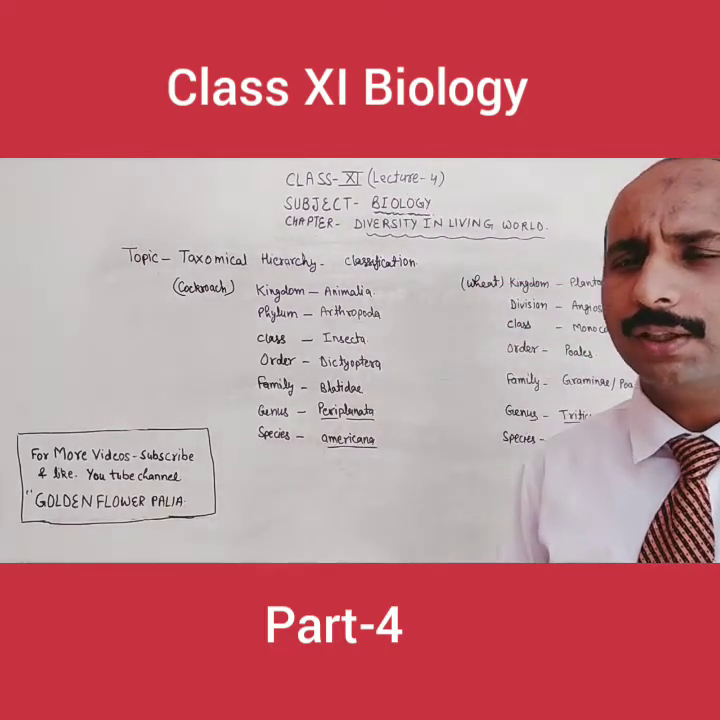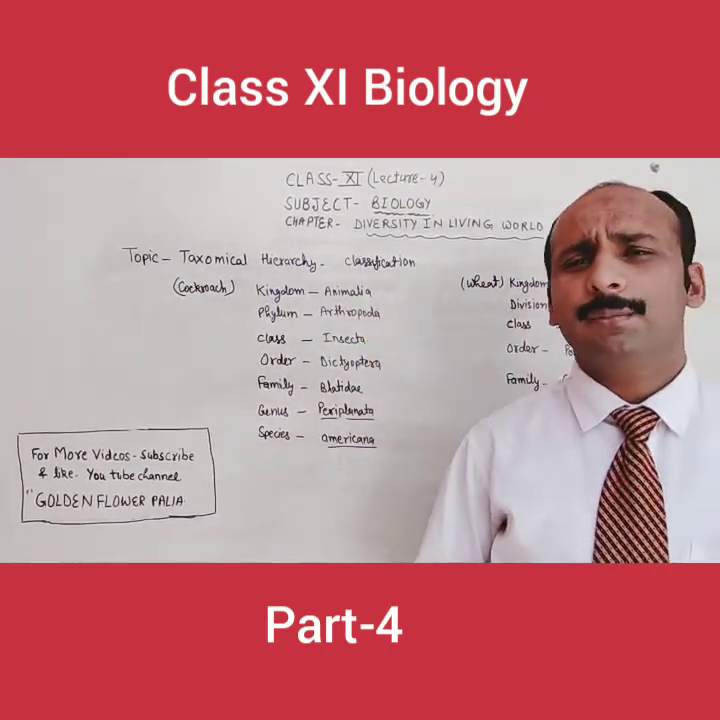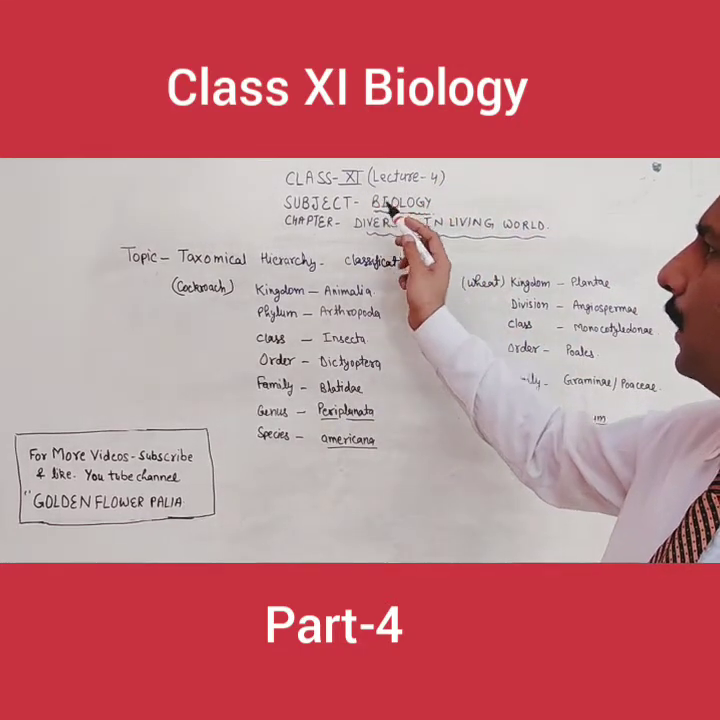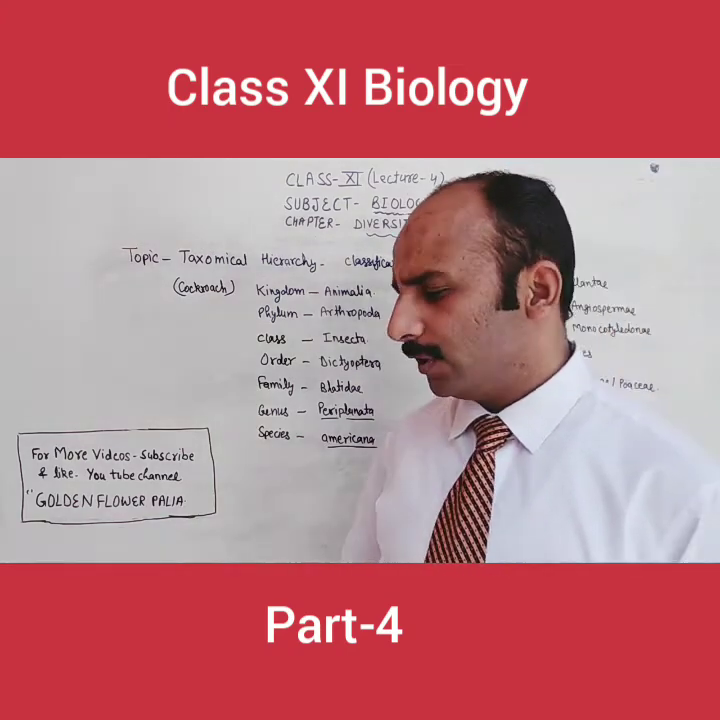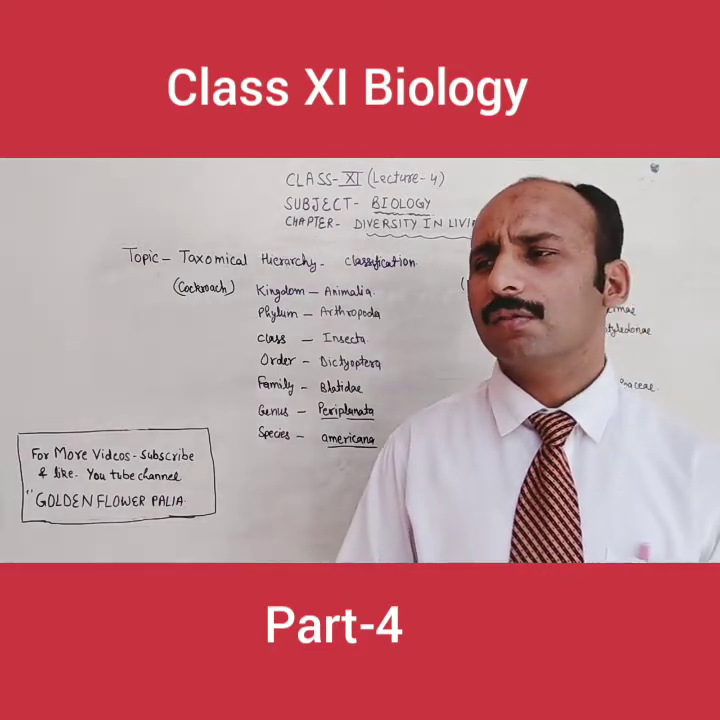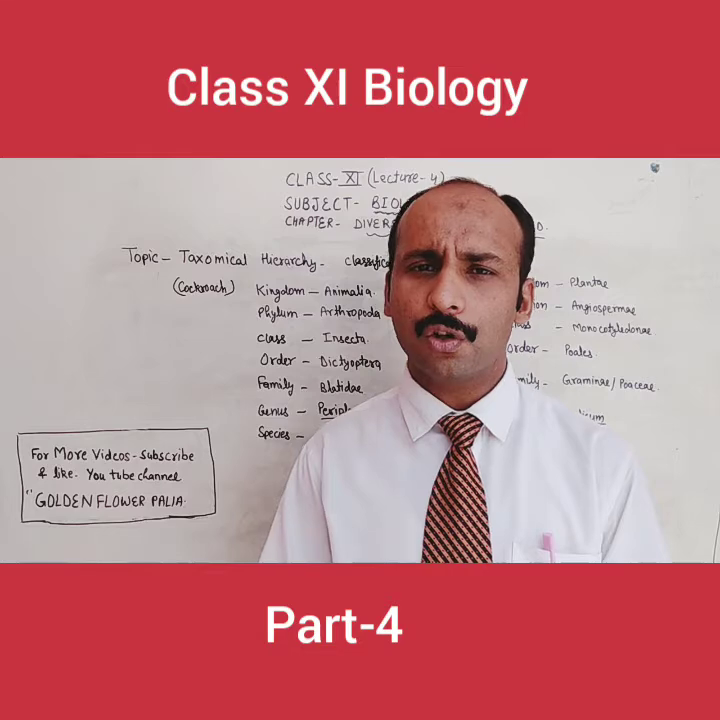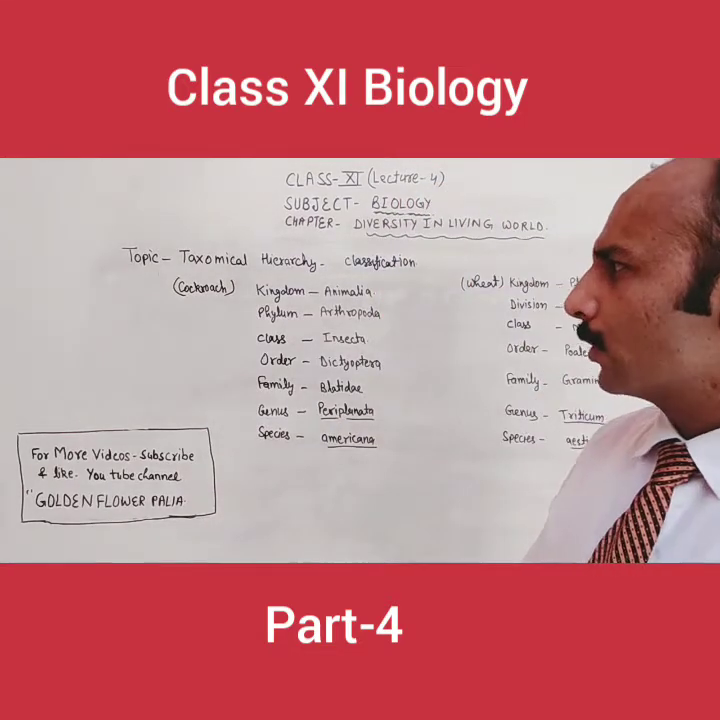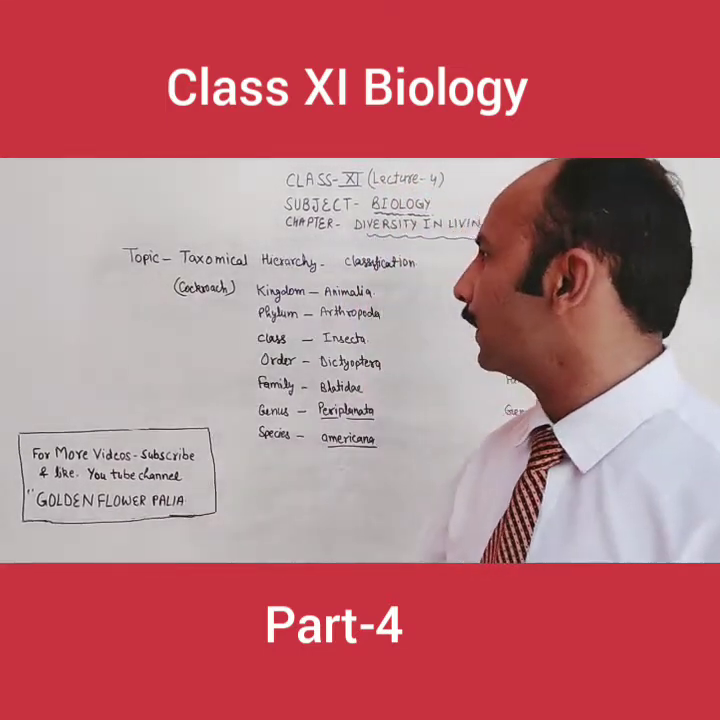Now my dear students, today I am here with the fourth lecture of class 11th biology, that is the diversity in living world. The chapter we have started in the last 2 or 3 videos. We were studying the different kinds of diversity, different kinds of organisms present around us, and what their characteristics are. So my dear students, in the last video we have started the taxonomical hierarchy.